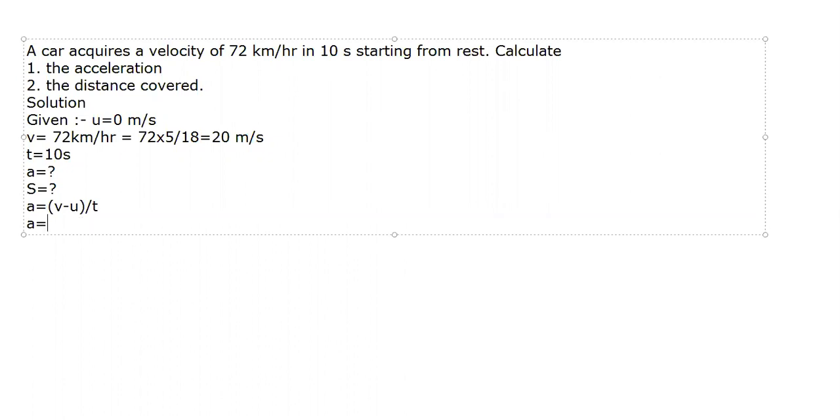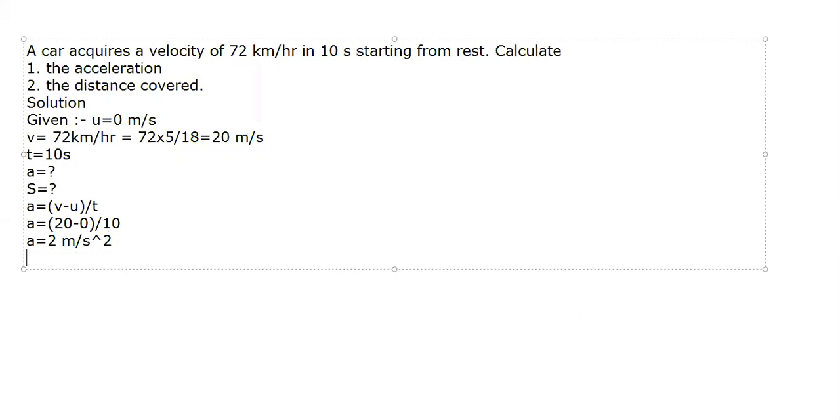So a is equal to, what is the final velocity? The final velocity was 20. What was the initial velocity? 0. And how much is the time it took? 10 seconds. So 20 upon, 20 minus 0 is 20, and 20 upon 10 comes out to be 2. So what is the acceleration? The acceleration is 2 meter per second square.